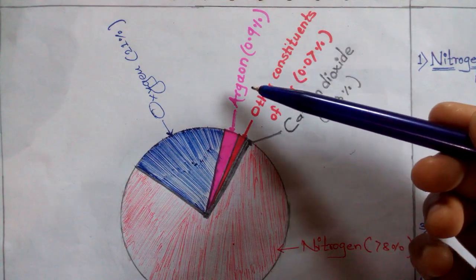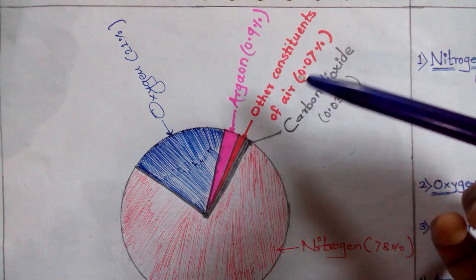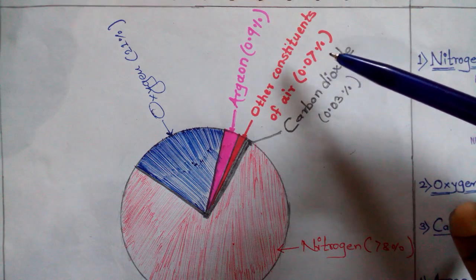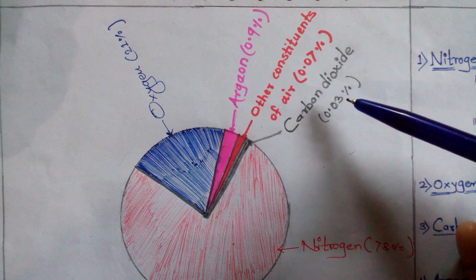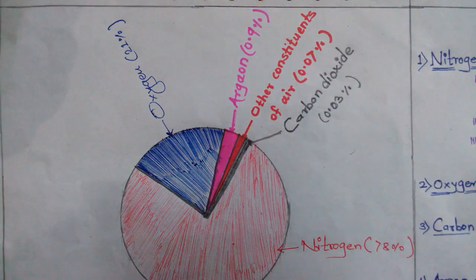Then see the argon, this is 0.9%. Other constituents of air, this is 0.07%. And carbon dioxide, this is 0.03%. This much amount of gases is present in the air.